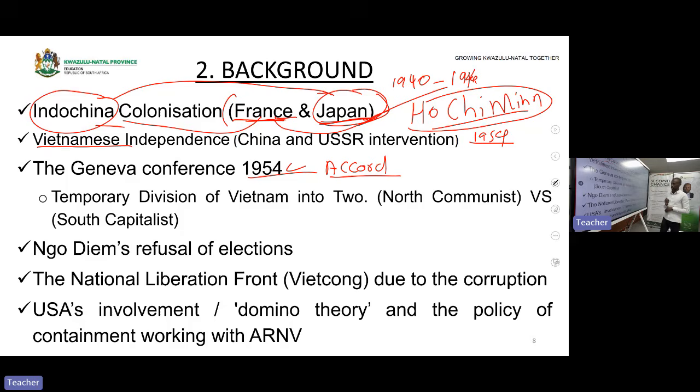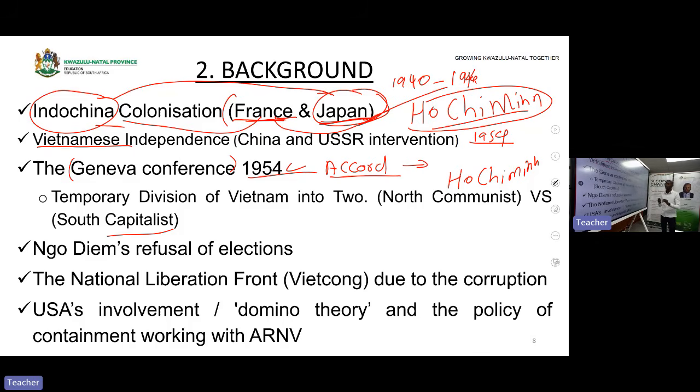Because of the accord. What is an accord? Let's start there. An accord is an agreement between two or more countries. In the Geneva Conference, there was an agreement that was taken, and that agreement was known as the Geneva Accord: that Vietnam would be temporarily divided into two nations, North Vietnam, led by Ho Chi Minh, the one who fought for the independence of what? Of Indochina, and South Vietnam, which was a capitalist state.